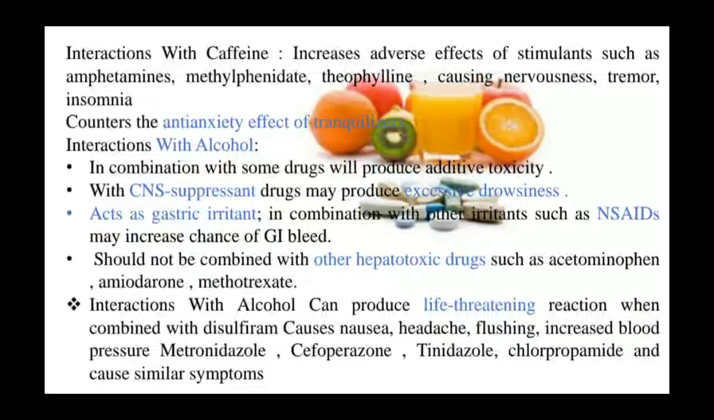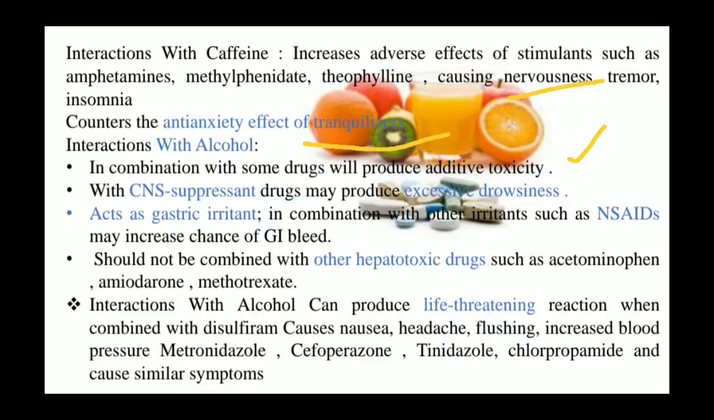If we consider the interaction of drugs with coffee, the anti-anxiety effect can be affected by the tranquilizer. It increases the adverse effect of some stimulants such as theophylline and methylphenidate, so we should not consume these drugs with coffee. In combination with some drugs, additive toxicity can be observed. With CNS suppressant drugs it may produce excessive drowsiness.